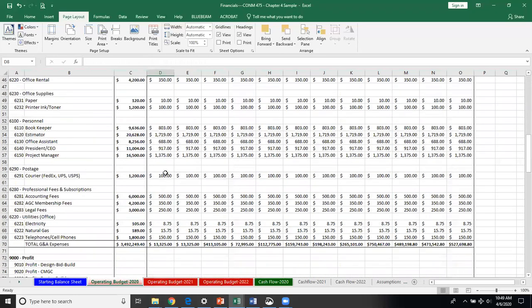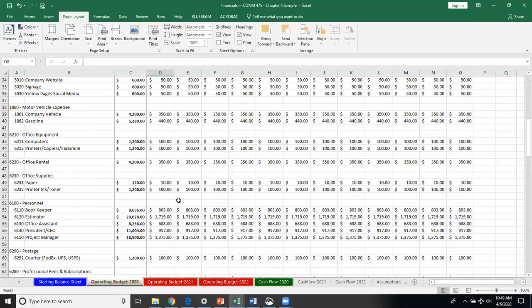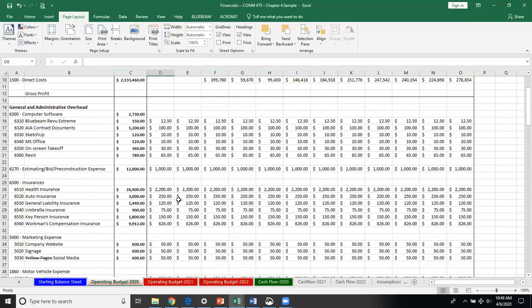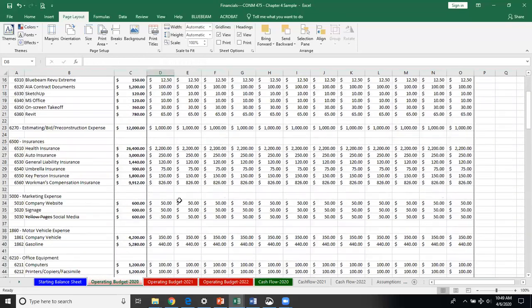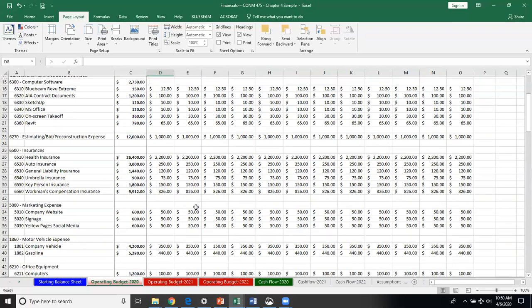Maybe in 2021 you're going to add a second estimator, and so your estimating expense is going to go up quite a bit. So from year to year, especially on the 3 years that you'll be carrying this all through, I would expect you would be seeing these budgets changed based on the years. If your budget year to year is the same, it means you haven't gone through and accounted for the growth that you should be making.